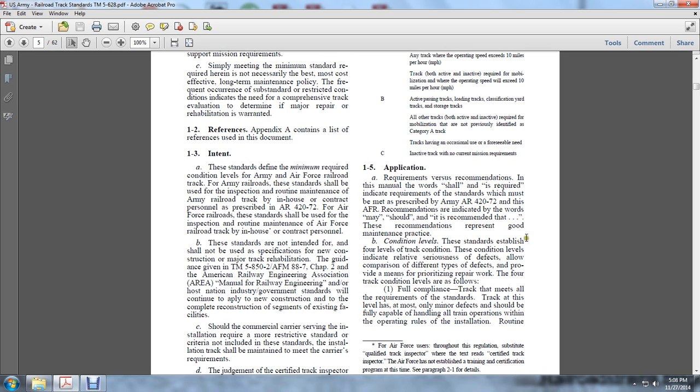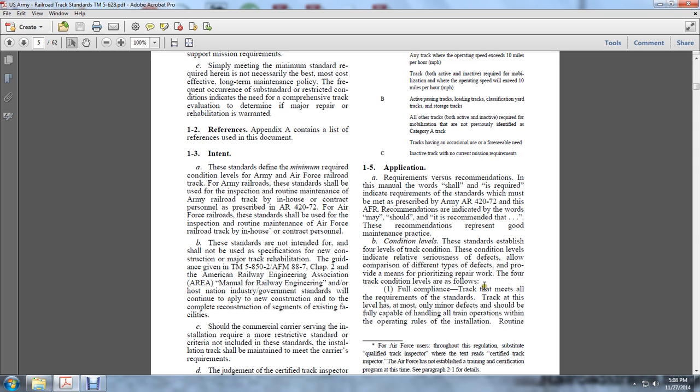In this AFR, recommendations are indicated by the words "may" or "should." The recommendations represent good maintenance practice. Conditions. The standards establish four levels of track conditions. The conditions indicate the relative seriousness of defects, allow comparison of different types of defects, and provide mission prioritizing of repair work. The four track condition levels are as follows.